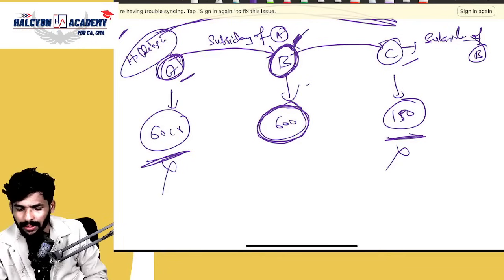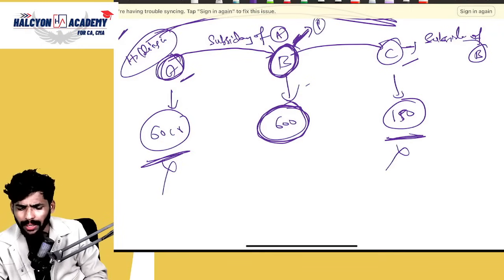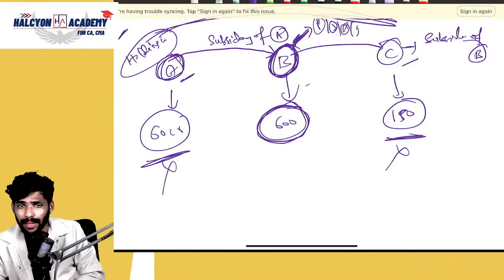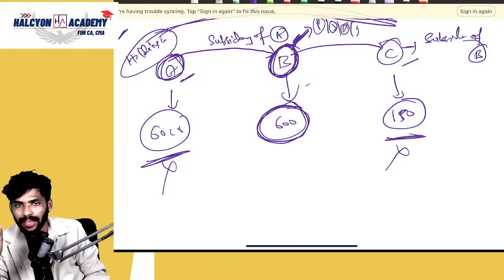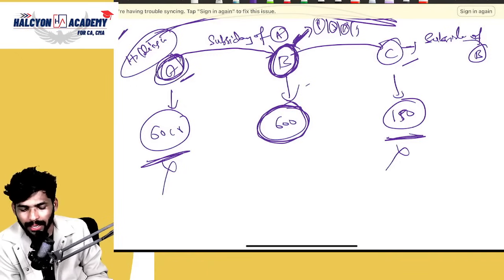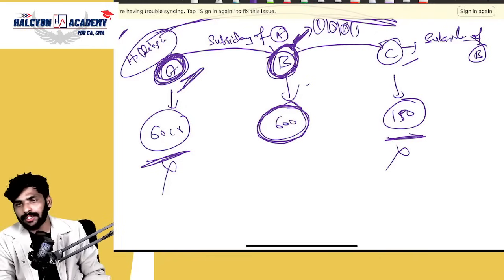So if any company is a parent company, subsidiary, associate or joint venture of B Limited, and if Ind AS is applicable to B Limited, then it is automatically applicable to those other companies also, which means parent, subsidiary, associate or joint venture. Here, is there any parent company to B Limited? Yes, A Limited is the parent company to B Limited. So Ind AS is applicable to A Limited also as per the condition.